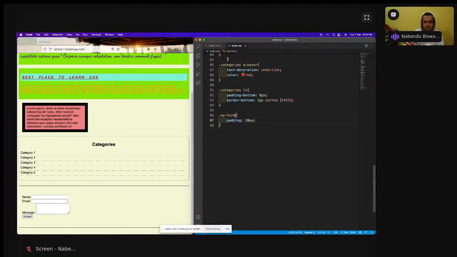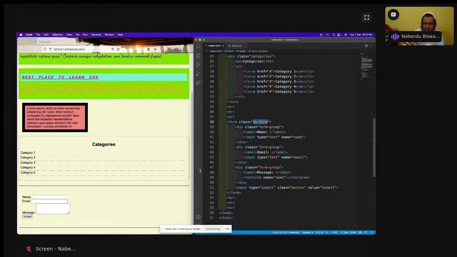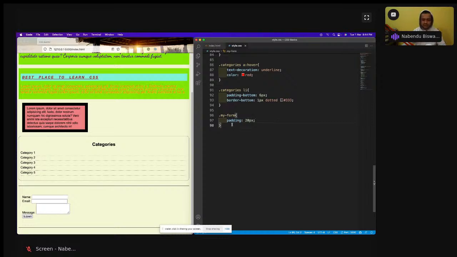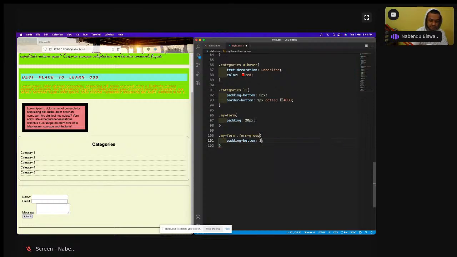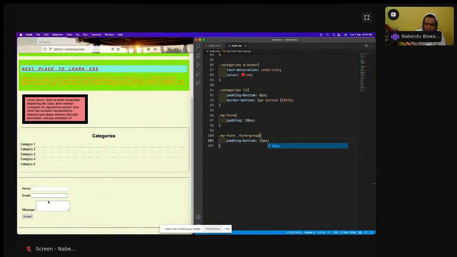And then the form group. See here the form, although I have given a div, so everything is coming in its own line. But I want some space here also. So those who remember in the HTML, I have given a BR here, break row here. And instead of break row, I can give a padding bottom also, because I have got access to these nice CSS properties. So I'll come here and I'll do a my form and dot form group, my form and form group. I'm going to do padding bottom is like 15px and save it. See, a padding bottom is created.